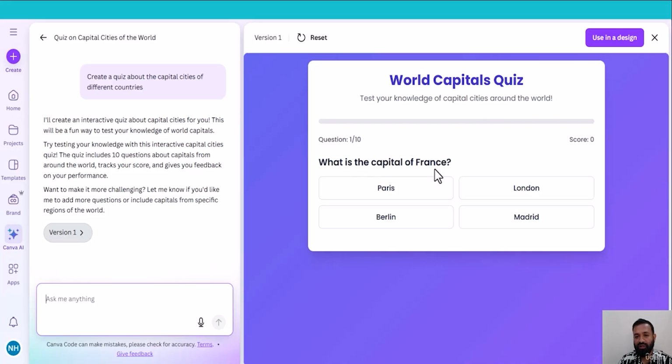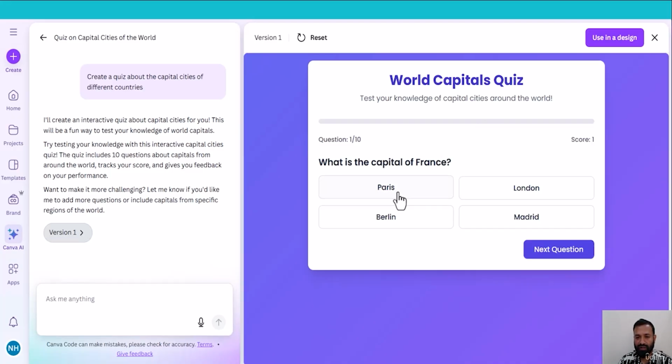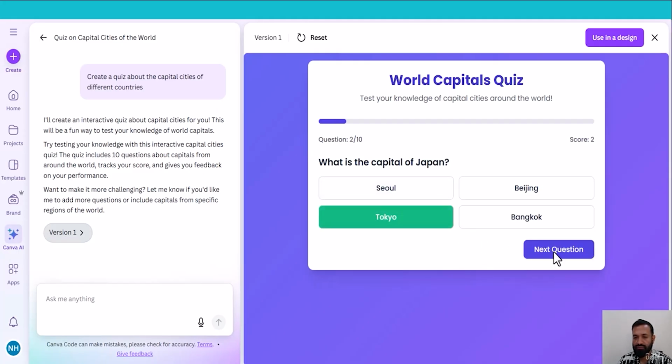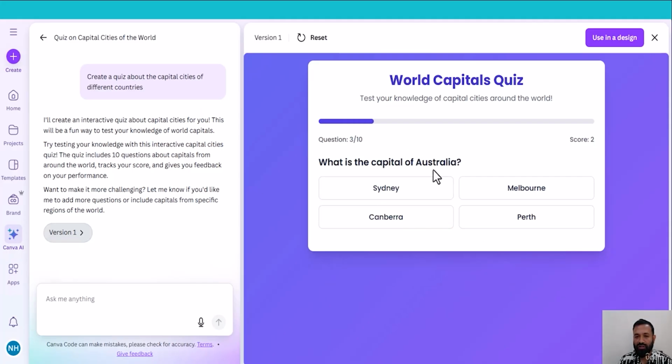What is the capital of France? France is Paris. And next question, what is the capital of Japan? Tokyo. What is the capital of Australia? It is Canberra. What is the capital of Brazil? It is Brasilia. What is the capital of Canada? Ottawa.